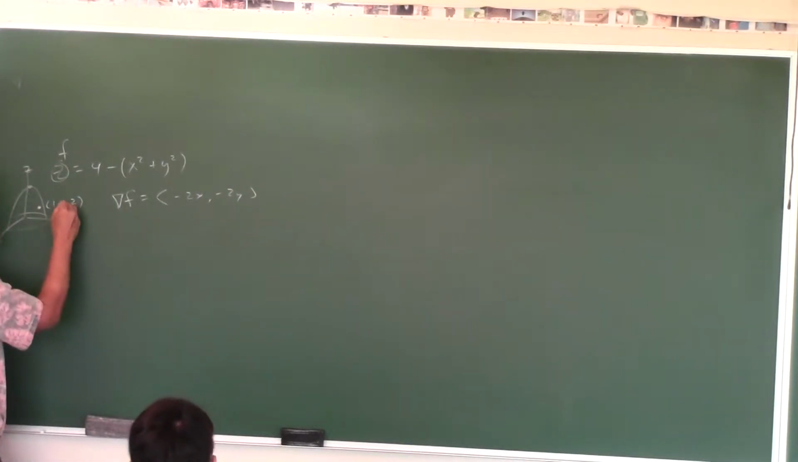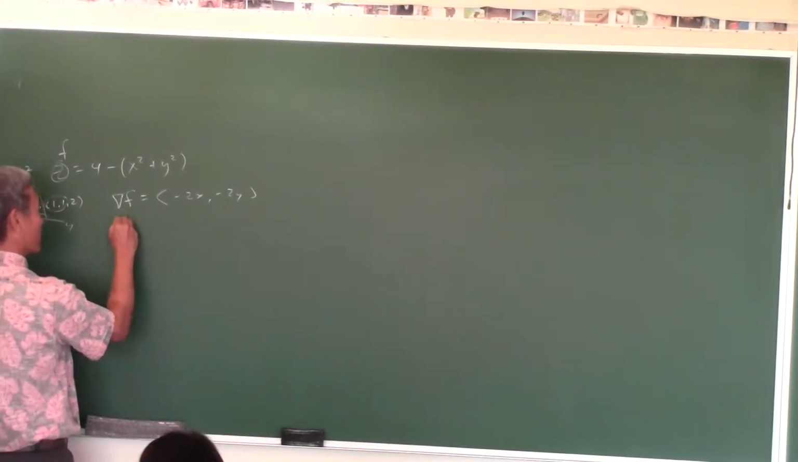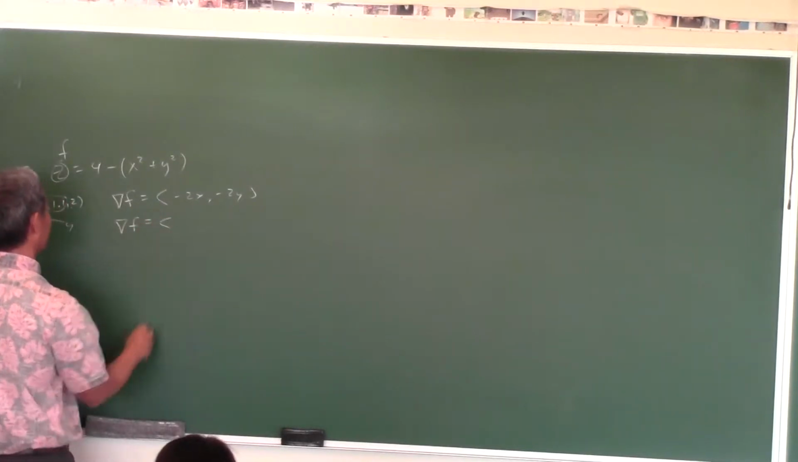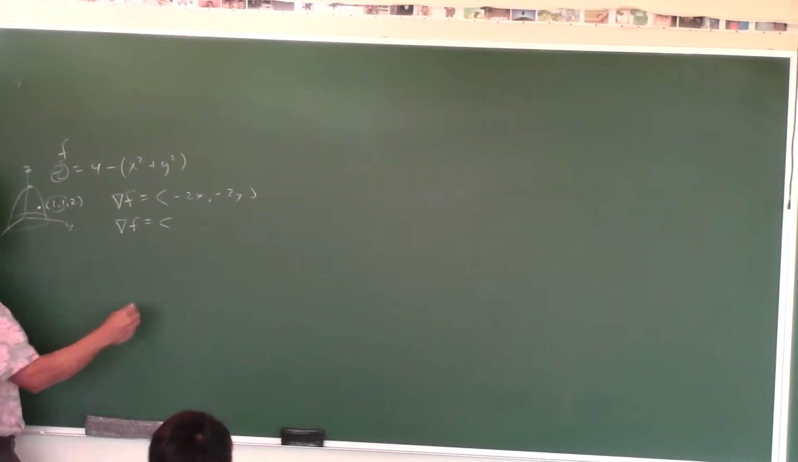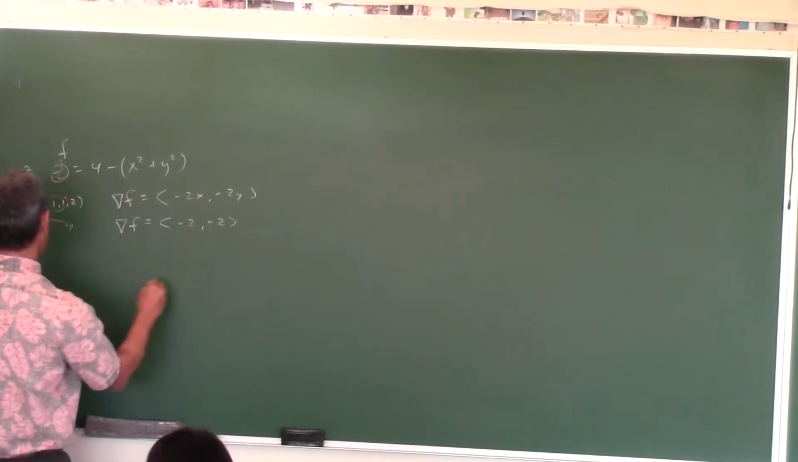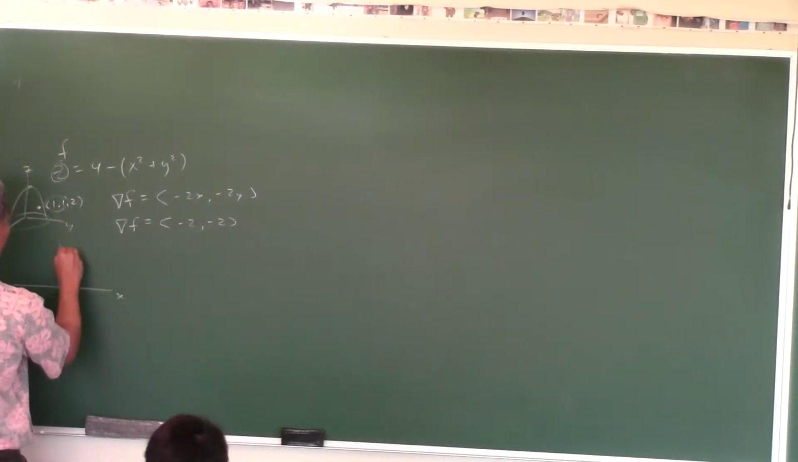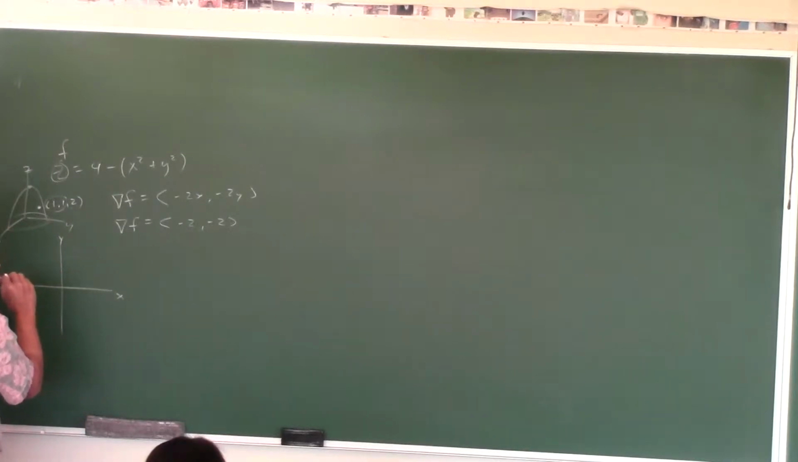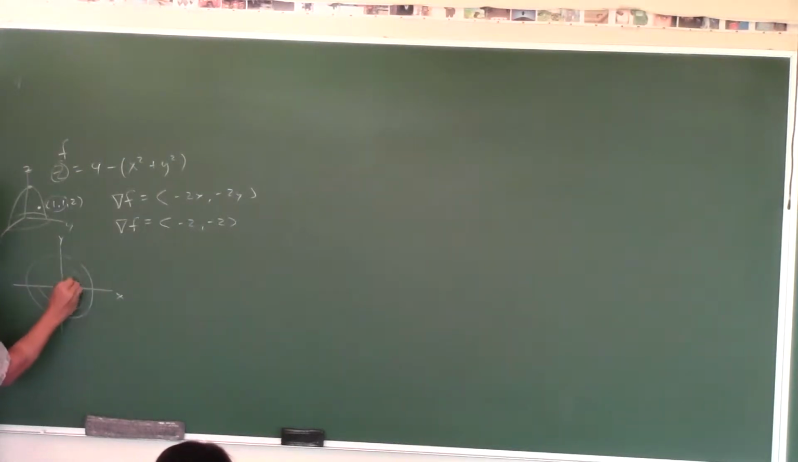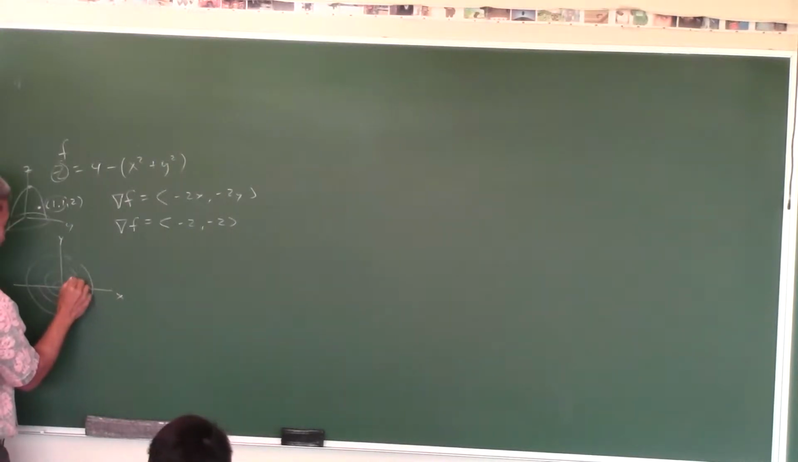So basically you're only looking at the x and the y coordinates. What is the gradient at this point? Plug in 1 for x and 1 for y, and you get negative 2, negative 2. It's probably easier if we think about it from the top view. So from the top view, we have a paraboloid going like this. This is where it intersects the xy plane, and then it comes up like this. These are the contour plots. So at the point 1, 1, 2, let's just say right here, that's the point 1, 1, 2.